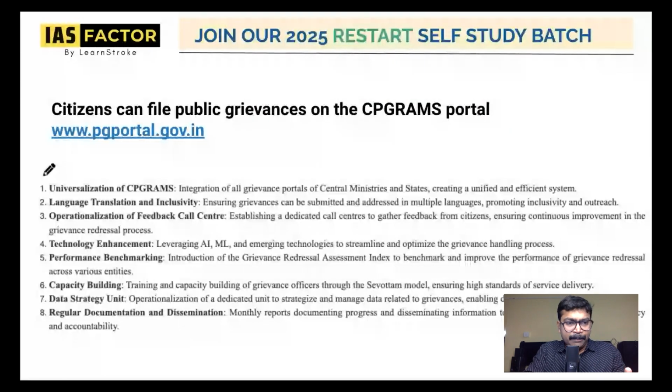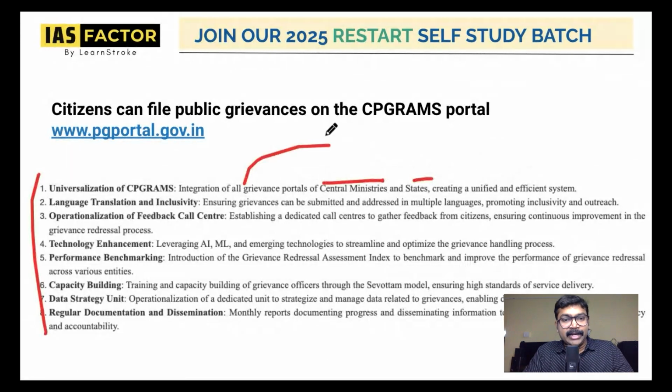There are 8 important things that I'm discussing. Do not remember all of this, but I'm giving you the important points. In the last few years, all central ministries' and states' grievance portals have been integrated together. It is a big task. And now there will be no issues because you can use this in multiple languages, promoting inclusivity and outreach.